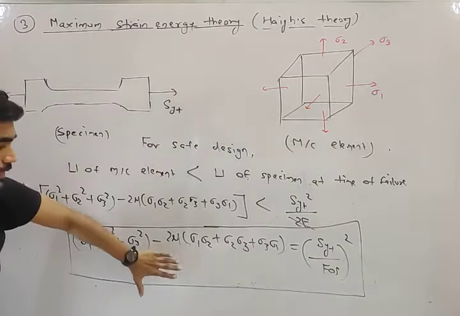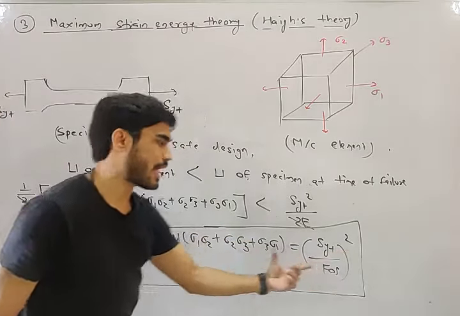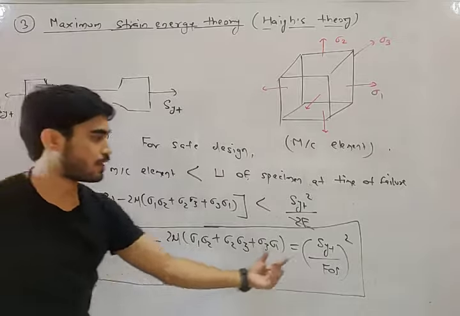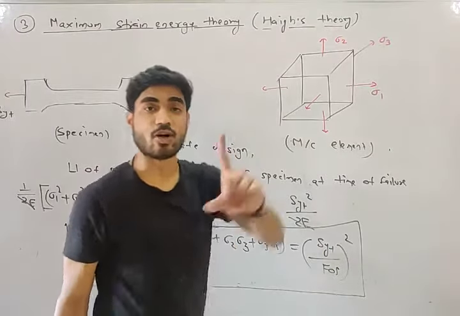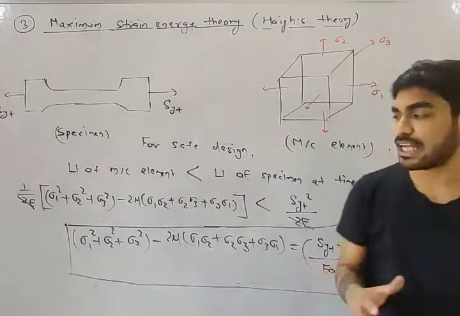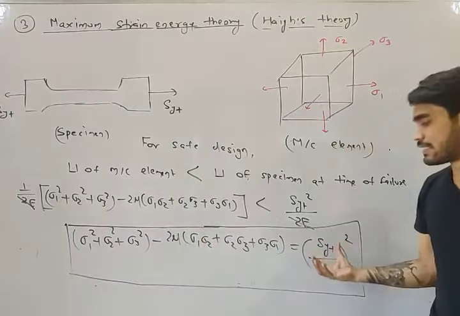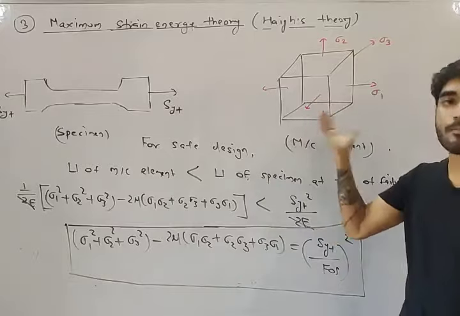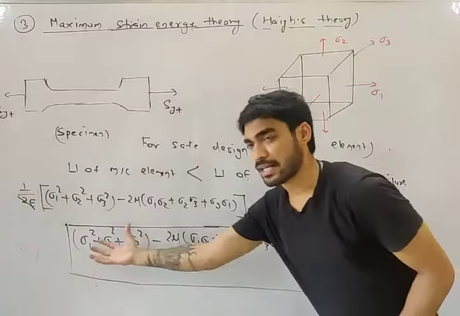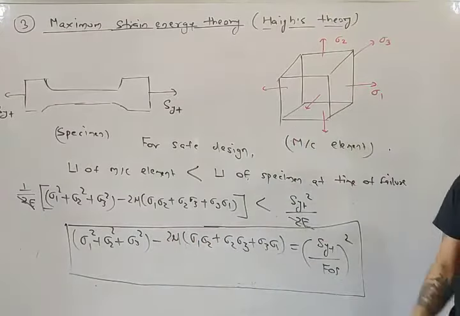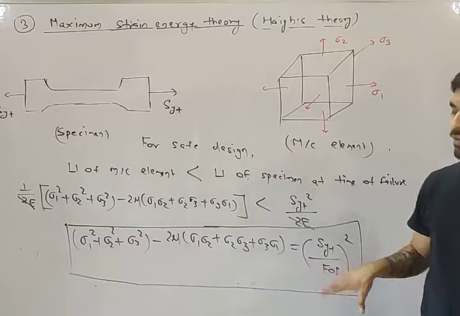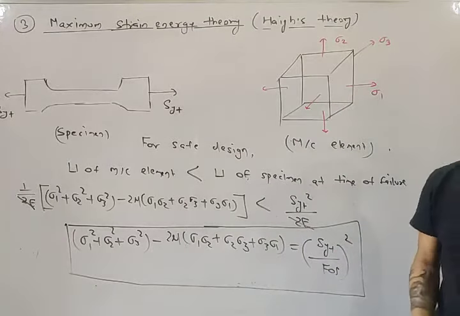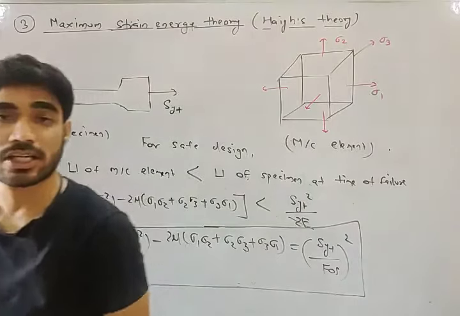This is the relation between stresses and strength. What are these? These are stresses. What is this? This is the strength. I told you yesterday, we need a relation between stress and strength in order to find the dimensions of the machine element. So this is the relation according to maximum strain energy theory.